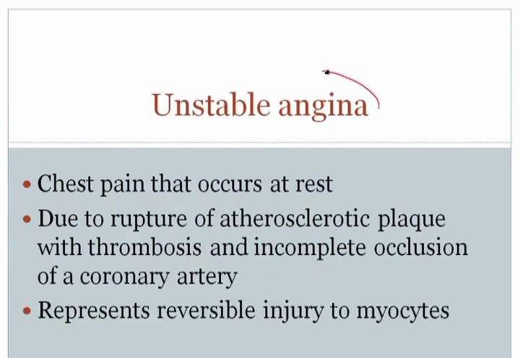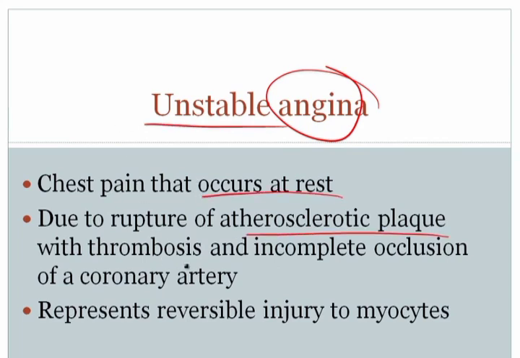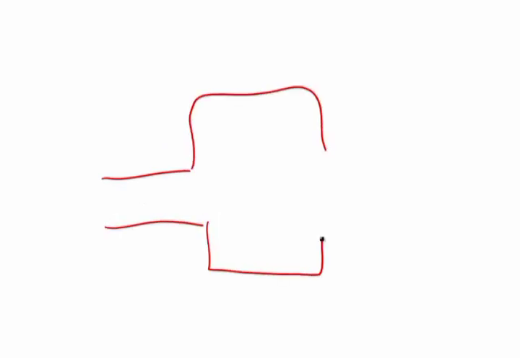Unstable angina is chest pain that's reversible, but it's unstable, i.e. it occurs at rest, and this is due to rupture of the atherosclerotic plaque with thrombosis, but an incomplete occlusion of a coronary artery, high yield, incomplete occlusion. Here's the idea. You've got a coronary artery going into the myocardium, and this coronary artery has atherosclerosis. Imagine if there's rupture, which would usually occur at the neck, here or here, then this would expose the subendothelial collagen and the necrotic material within the plaque, which would then allow for activation of thrombosis.